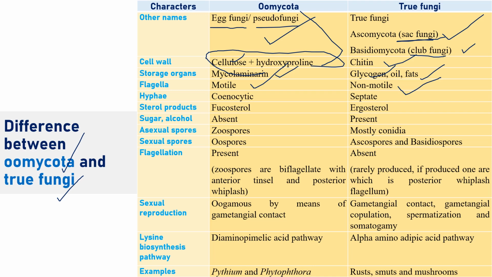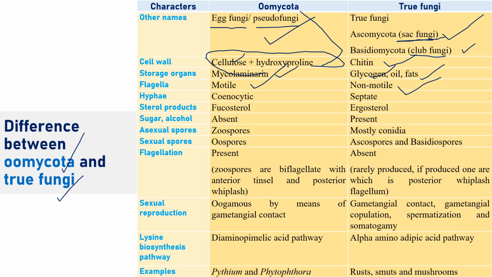But when it comes to motile, they contain flagella. For example, you can see in the Oomycota group, the flagellation is anterior tinsel and posterior whiplash type of flagella, which we used to discuss there, right? In flagella also we have a very great explanation about this kind of flagella. Especially the Oomycota group of fungi are highly famous for the production of flagella. Zoospores are generally flagellate.